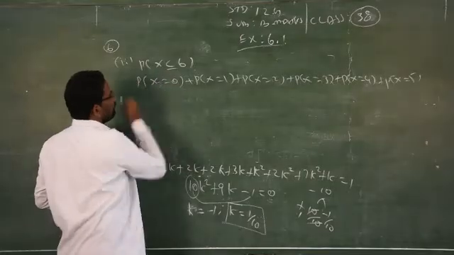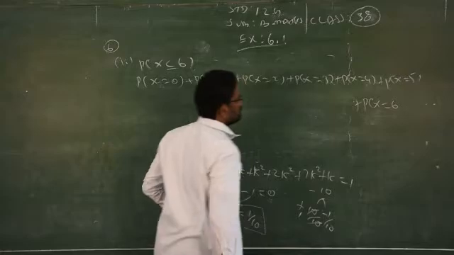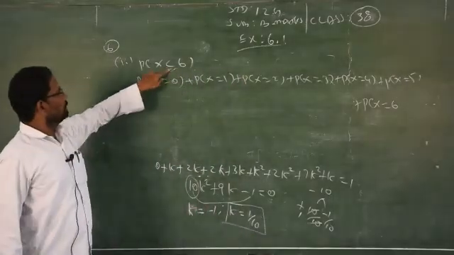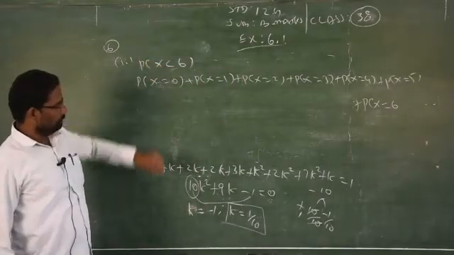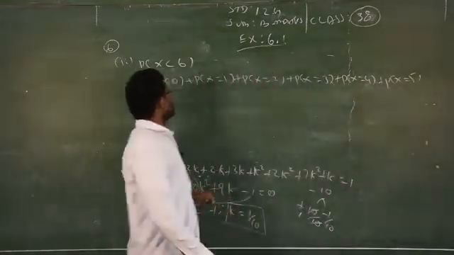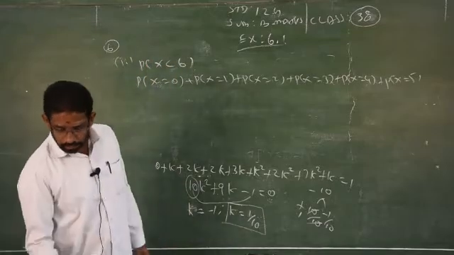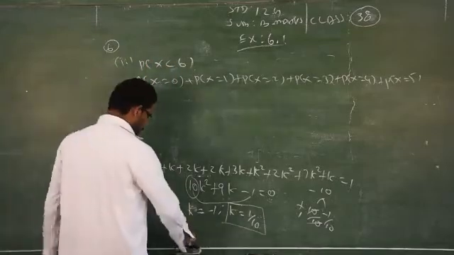If it is given less than or equal to 6, then you have to write P of x is equal to 6 also. But it is not given as equal; the inequality stands only for less than, not less than or equal to 6. So you have to stop up to the previous of 6. What is the number previous to 6? In the tabular column, 5. That is very important. Clear?